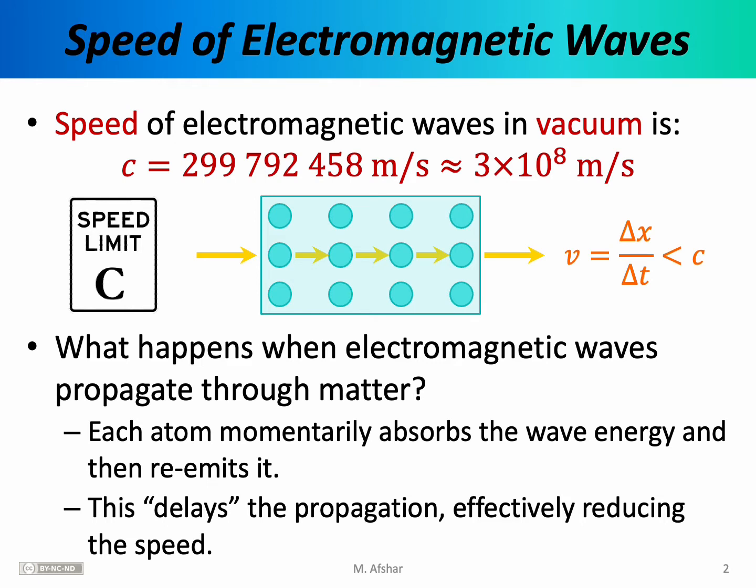For example, if we have a piece of glass and the width of this piece of glass is delta x, and we measure how many seconds it takes for light to travel through this piece of glass, and then we divide the distance by time, what we'll get is the speed of electromagnetic waves in glass, and we will find that that speed is less than the speed in vacuum, essentially because of the repeated absorption and emission by individual atoms and molecules.